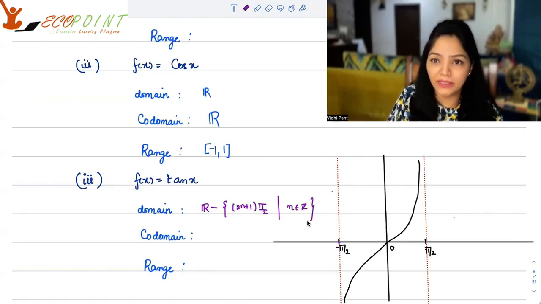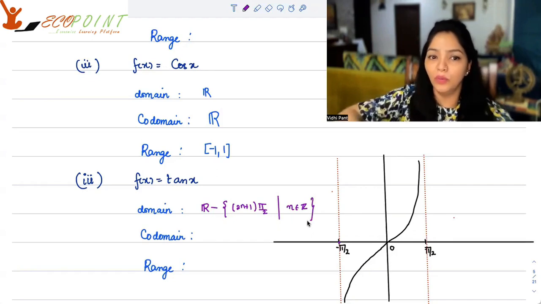So plus minus 3π/2, you will have an issue there, because it will become infinity. Tan of minus π/2 is minus infinity. Tan of π/2 is infinity. So that kind of a problem will happen.